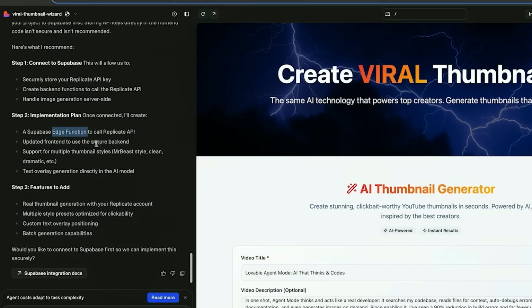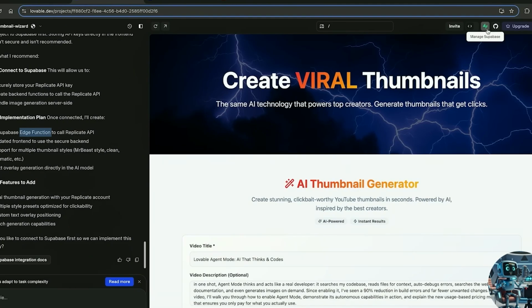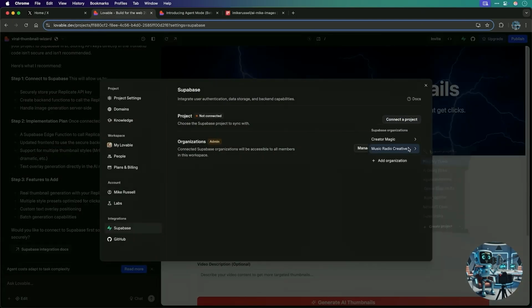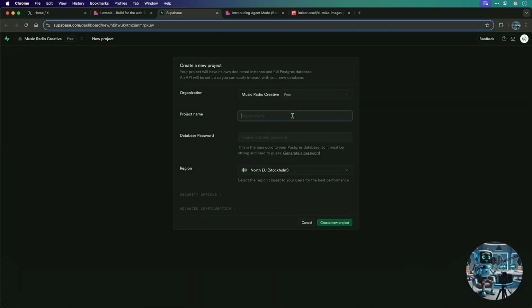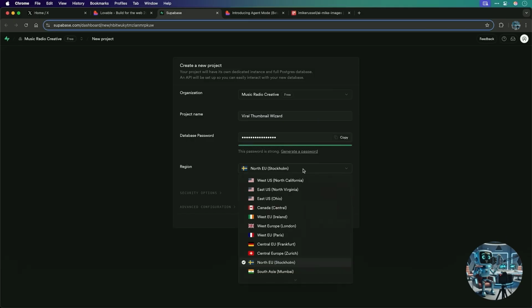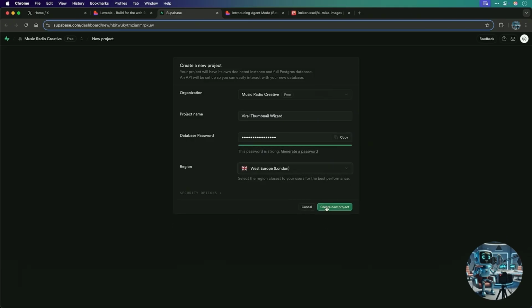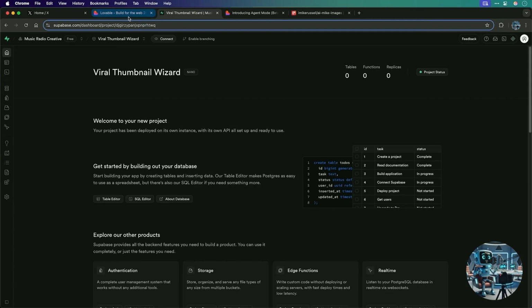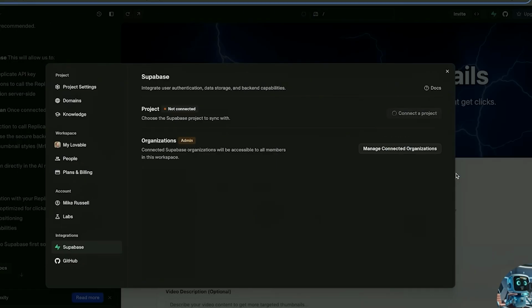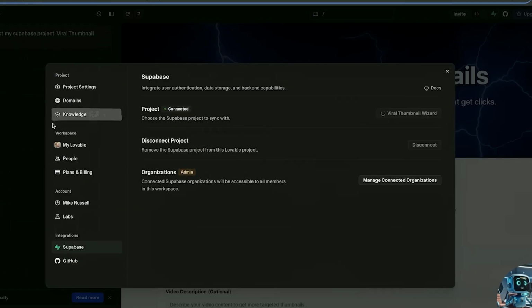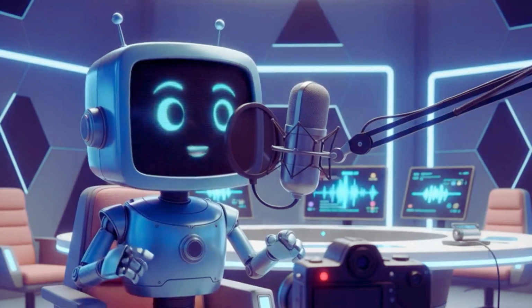Now, I don't need to know what that is. I can just click the Supabase button up here and make a connection. So I'll just click Connect Supabase and we'll connect to a new project that I'll create in my Supabase account. Now, if you don't have one, it's free to set up and we'll just call it Viral Thumbnail Wizard, like so. And then we generate a secure password, choose any location we like, and click Create New Project. Now the project is created, we just simply click to connect to it and we select the Viral Thumbnail Wizard. Lovable will do the rest, connect us together, and we'll be up and running in a moment.